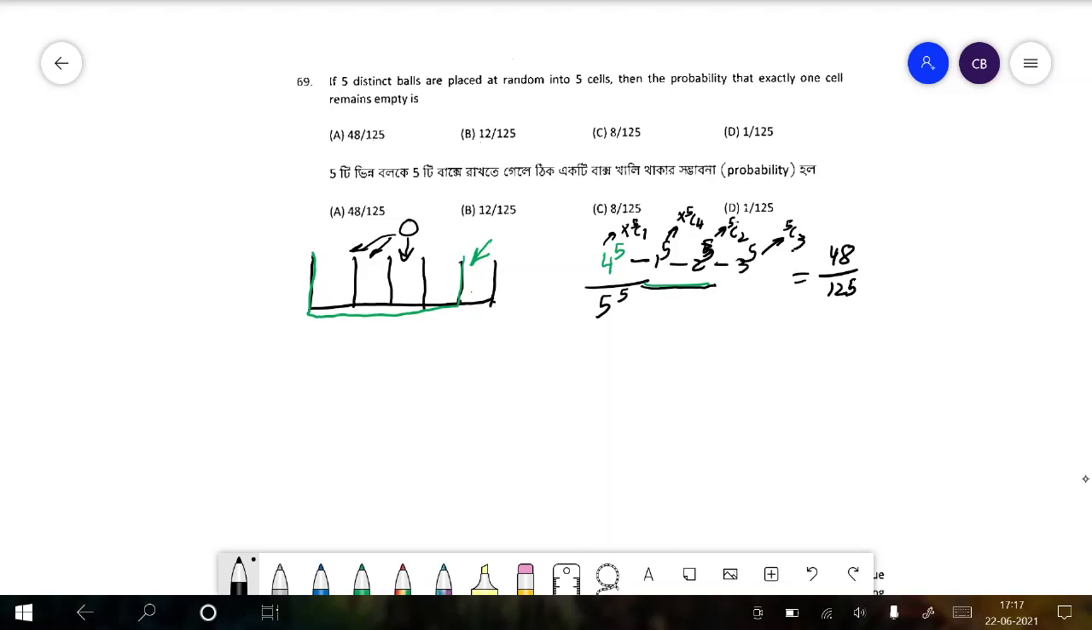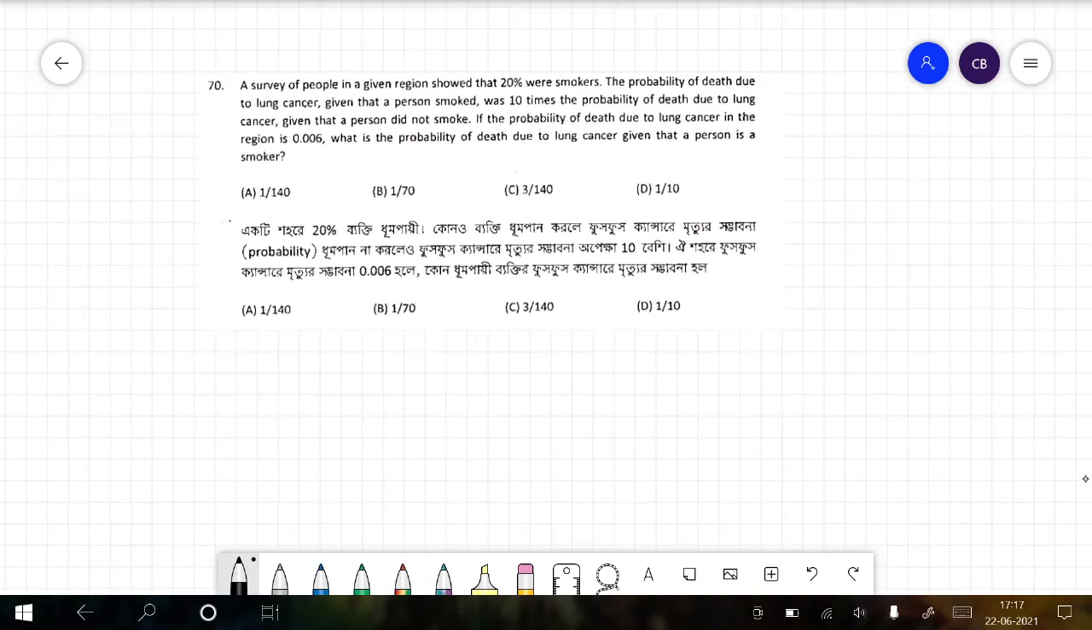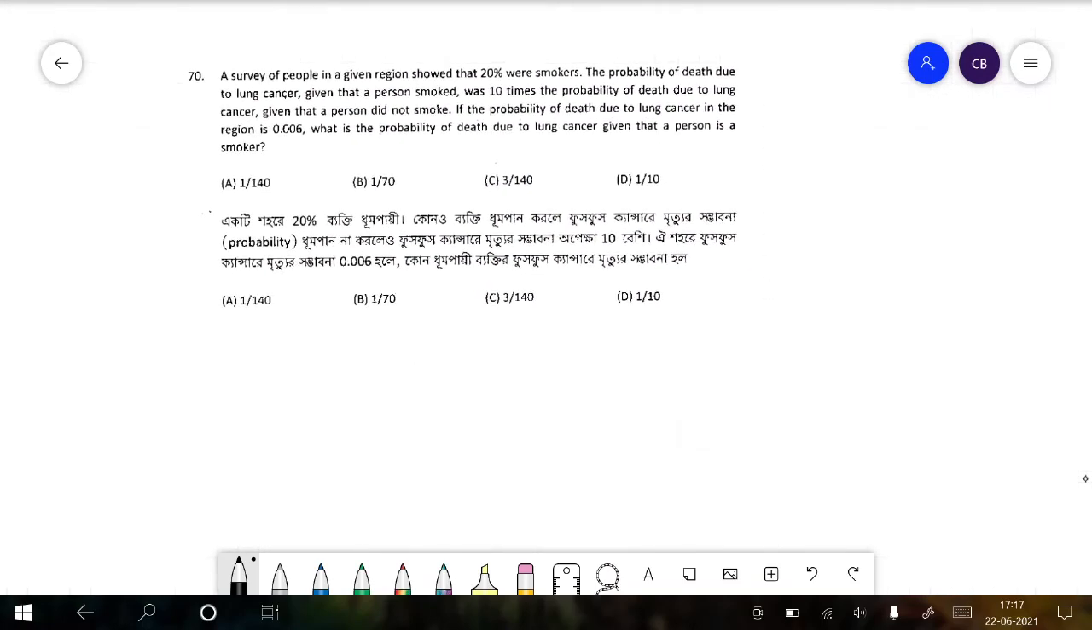Now we move on to the last question of this category. A survey of people in a given region showed that 20 were smokers. The probability of death due to lung cancer given that a person smoked was 10 times the probability of death due to lung cancer given that a person did not smoke. If the probability of death due to lung cancer in the region is 0.006, what is the probability of death due to lung cancer given that the person is a smoker?